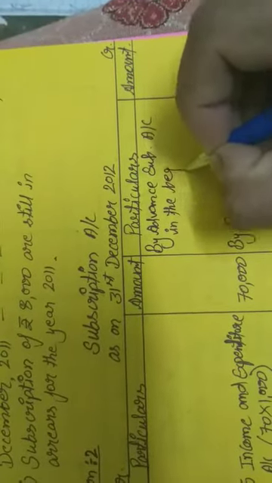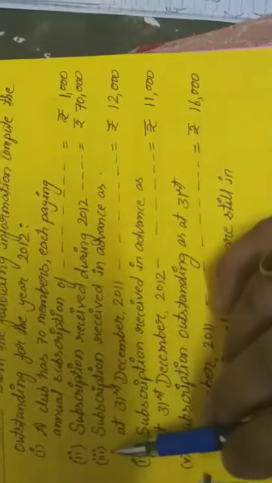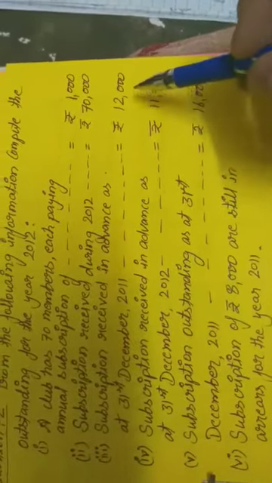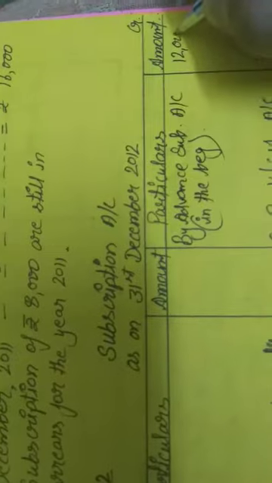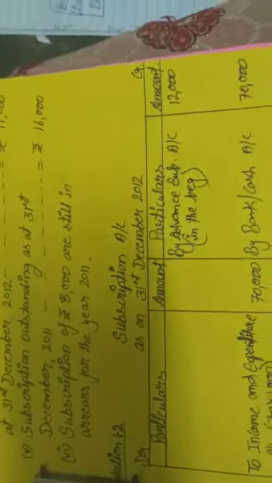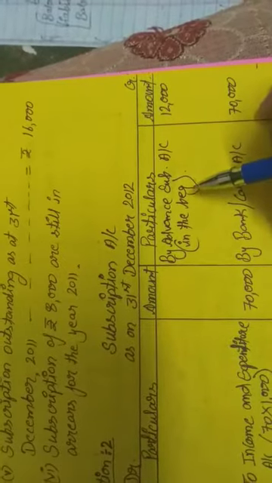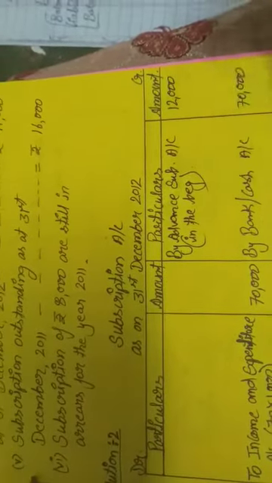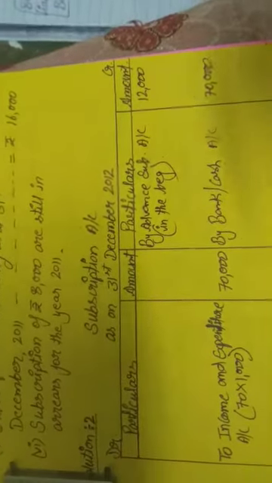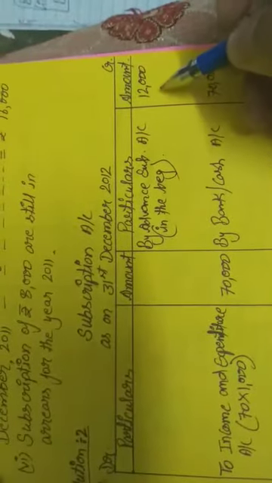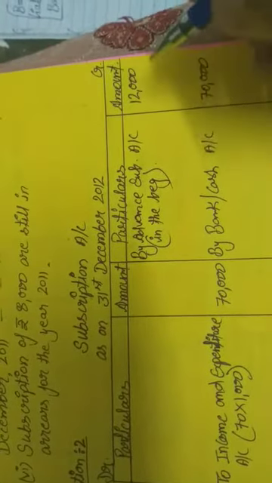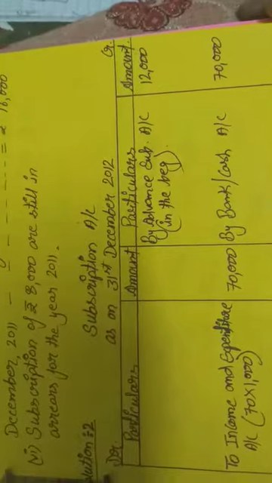The amount in the third transaction is 12,000. It is clear? All of you understand this? Advance subscription in the beginning means that it is related to the current year. So those subscriptions are related to the current year, and we have to write them on the credit side.